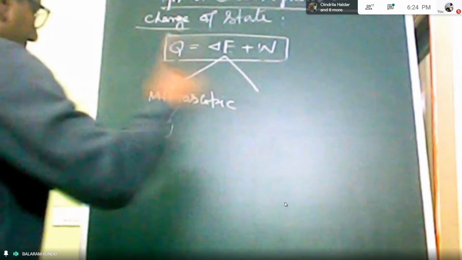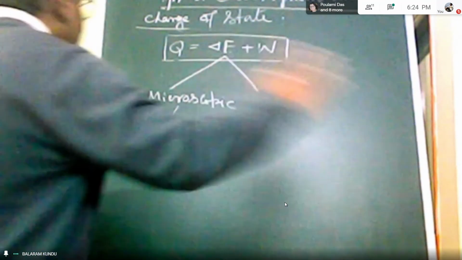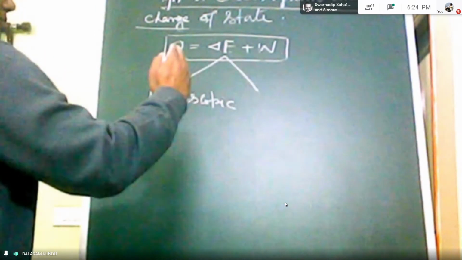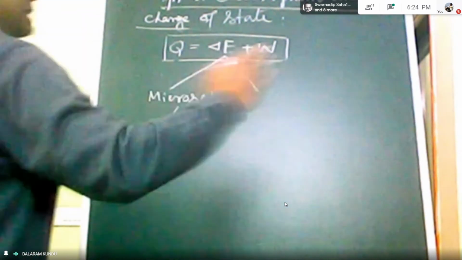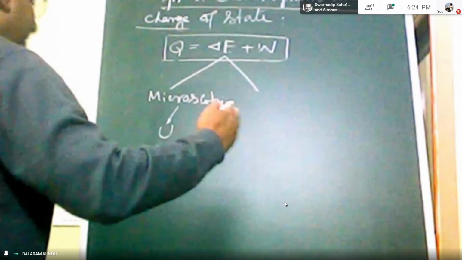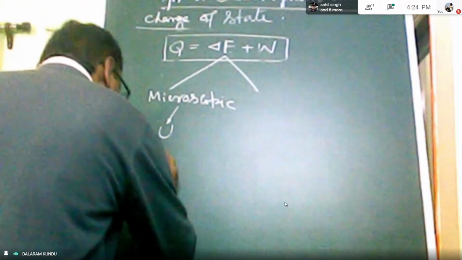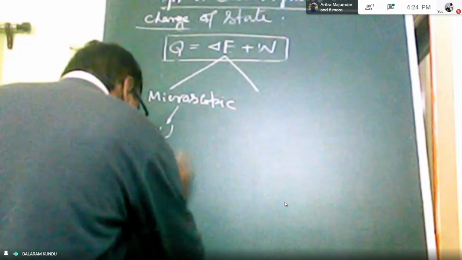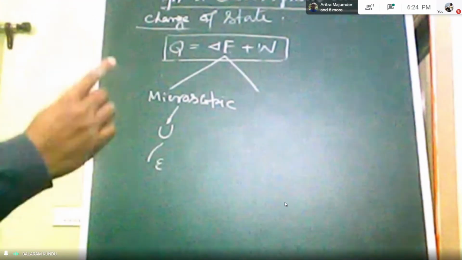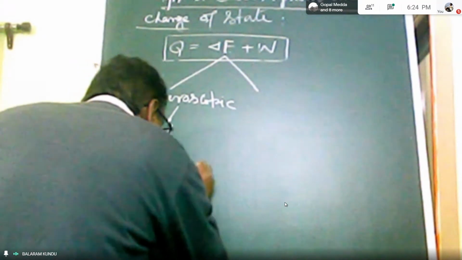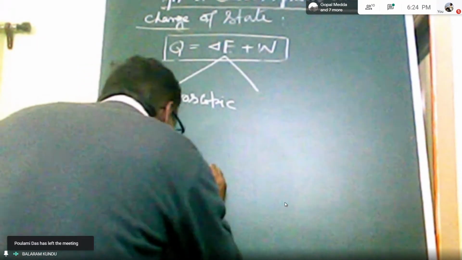So in a better way, if I want to explain here, just consider one molecule, and that molecule collides with other molecules and the wall surface, and then your molecule gets translated, gets rotated like this. For the single molecule, say epsilon, your energy for the translation is epsilon trans, with the suffix translation.